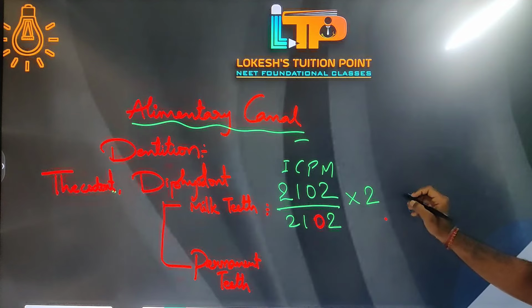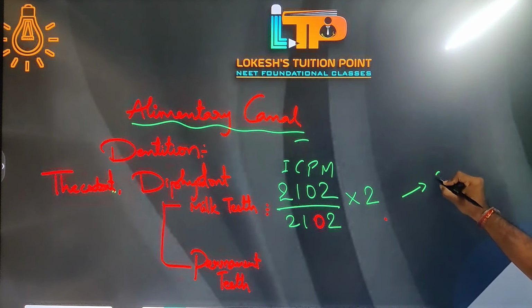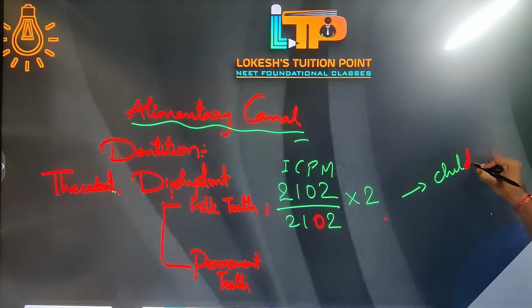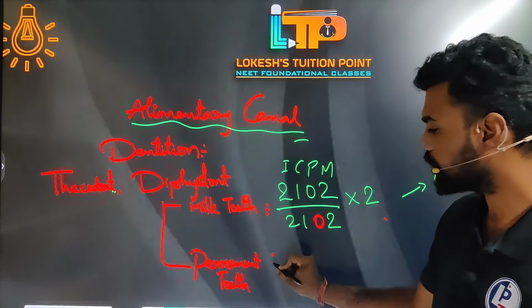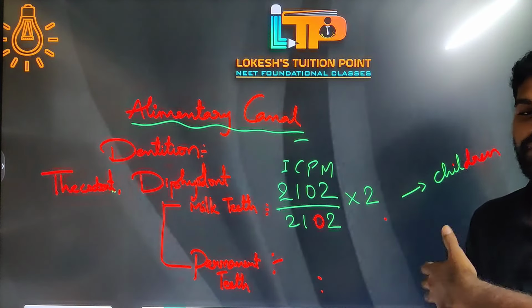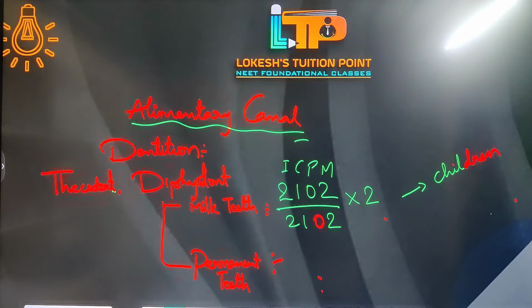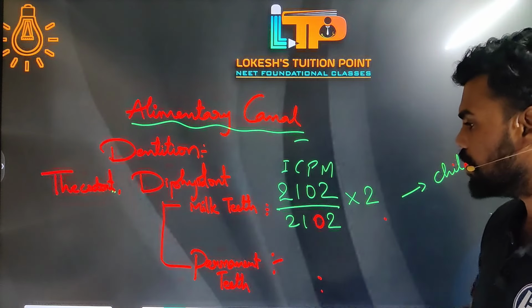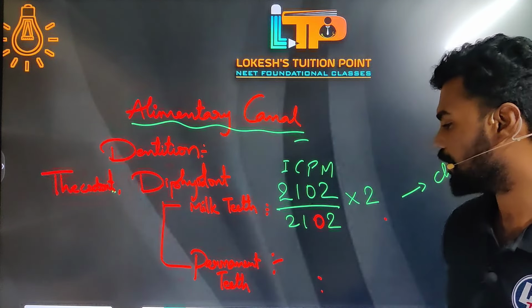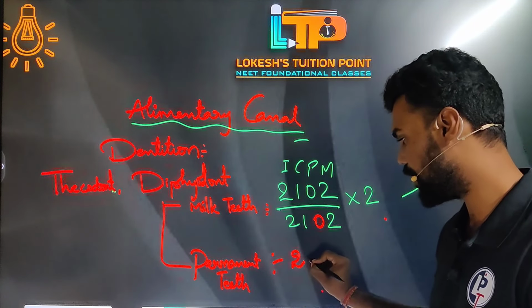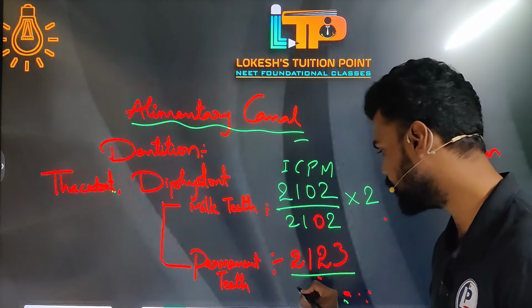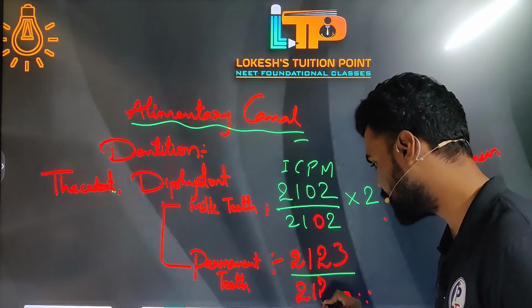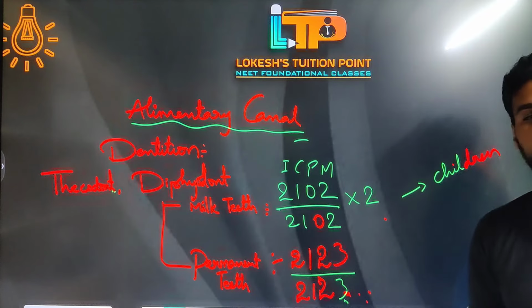Now this kind of teeth you can find in children. So in children we are having milk teeth. When you reach 15 to 18 years old, permanent teeth are going to be found inside your human body, and the dental formula for permanent teeth is 2123 by 2123.